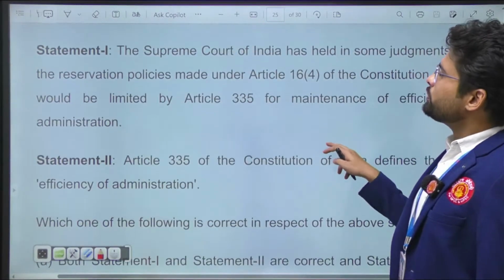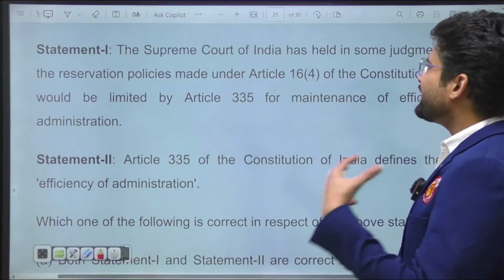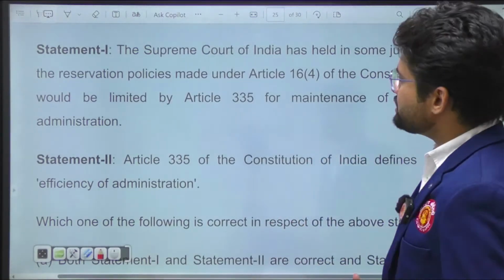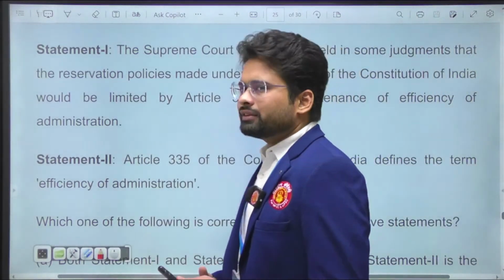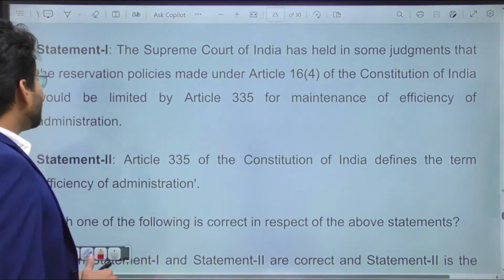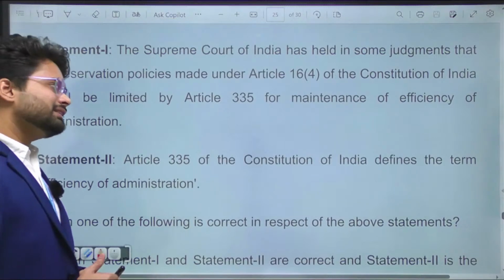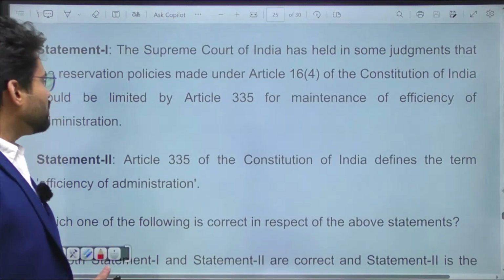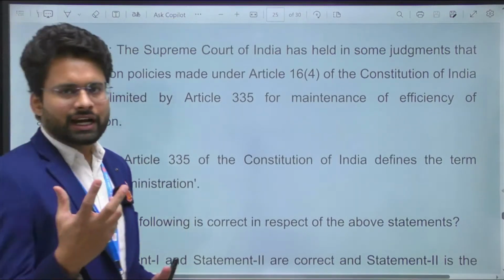The ninth: the Supreme Court of India has held in some judgments that the reservation policies made under Article 16(4) of the Constitution of India would be limited by Article 335 for the maintenance of efficiency of administration.